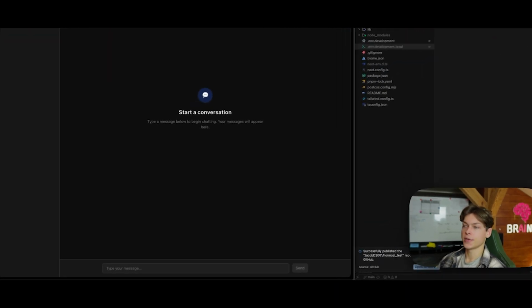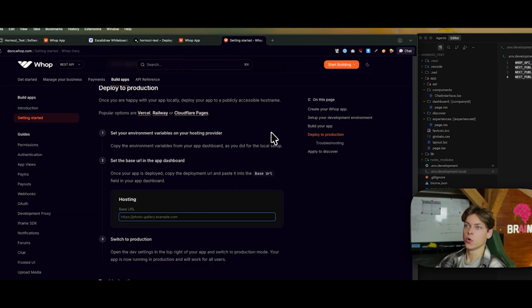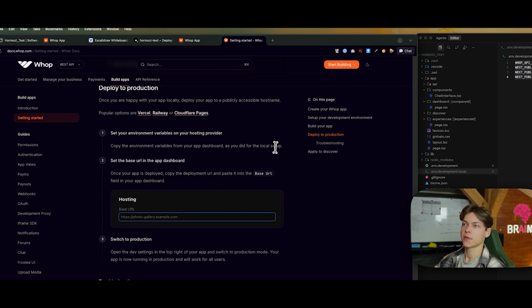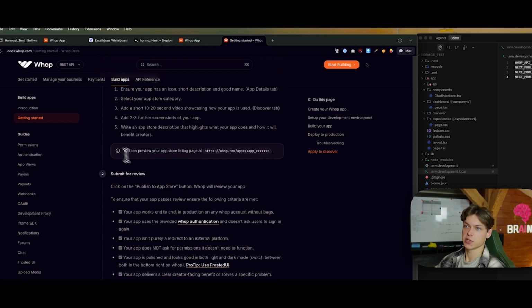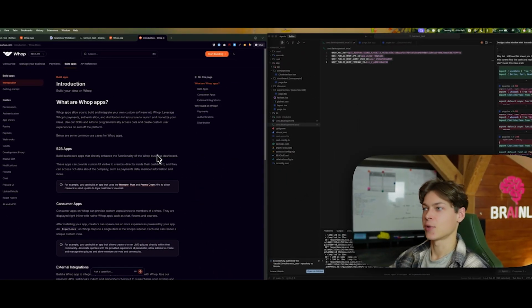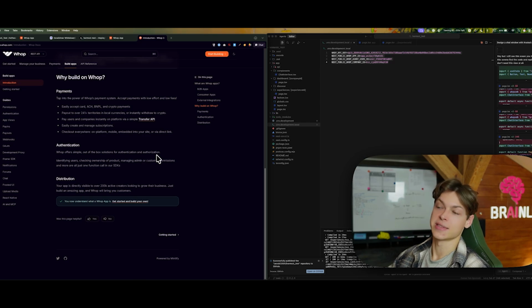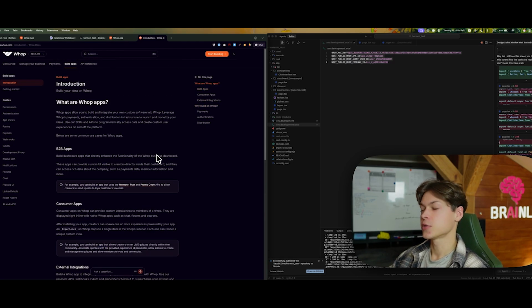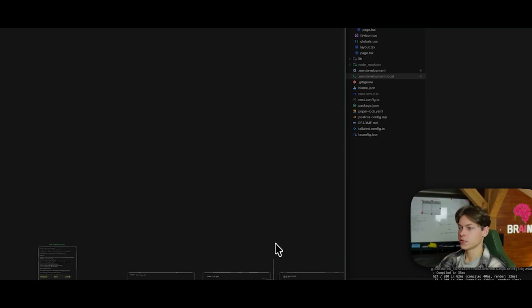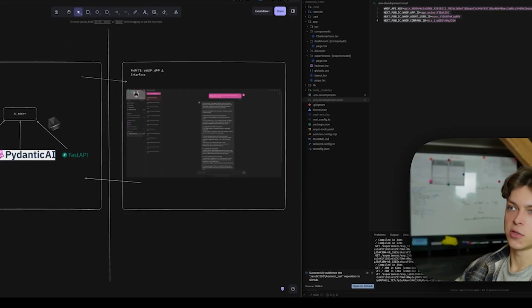For any reference, if something was too quick for you, go here to docs.wap.com/apps/getting started, and you can just follow the documentation step by step, which basically is the process that I just outlined for you. I was following this documentation also, and this way you've got a fully working app. Obviously, keep in mind that you need to connect these two in order for it to work. And yeah, that was everything.